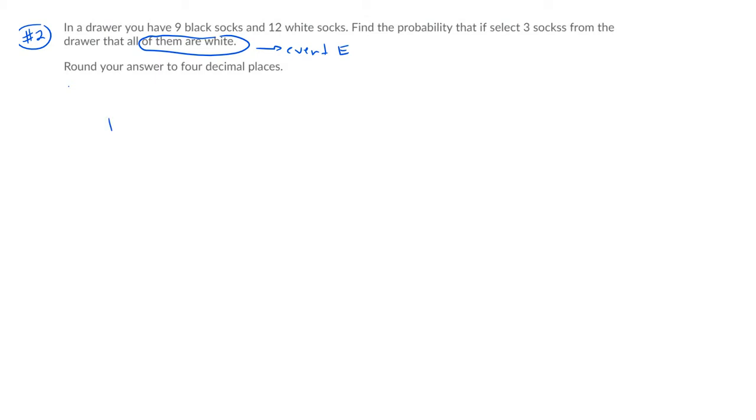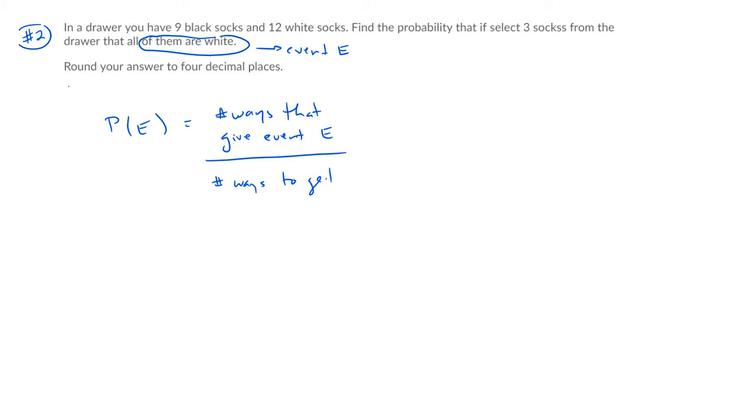And so remember, the probability of an event E is equal to the number of outcomes or number of ways that belong to event E, divided by the number of ways to get any outcome. So that's going to be the number of ways to draw. In fact, at this point, you should be able to use the previous result and deduce what this answer is going to be.